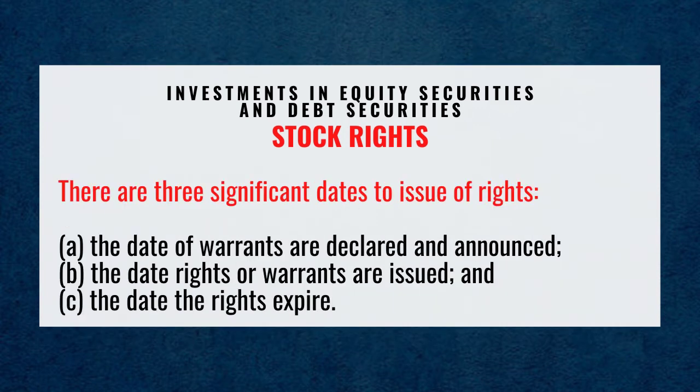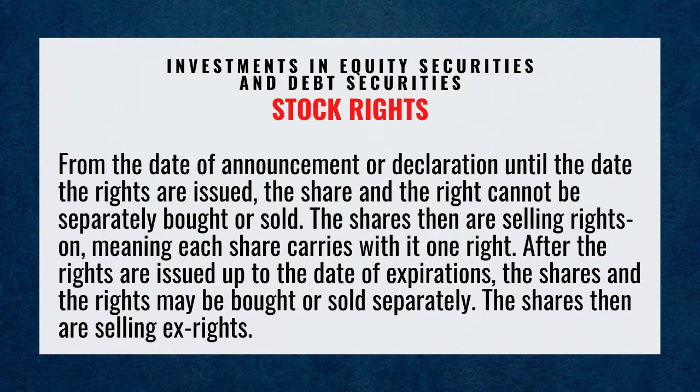There are 3 significant dates related to issue rights. Letter A, the date the warrants are declared and announced. Letter B, the date the rights or warrants are issued. And letter C, the date the rights expire. From the date of announcement or declaration until the date the rights are issued, the share and the right cannot be separately bought or sold.